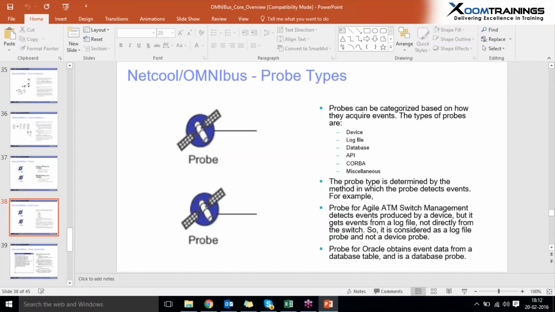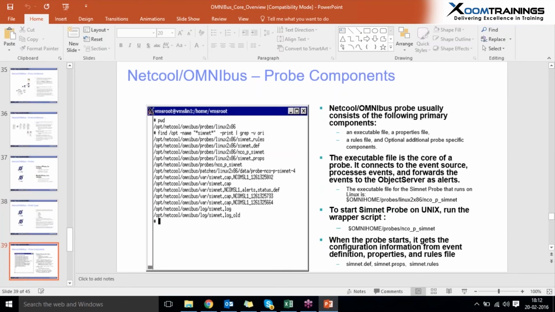Probes for Agile ATM switch management detect events produced by a device, but they get events from log files, not directly from the switch. Probes for Oracle obtain event data from a database. So these are examples of probes according to their functionality types. We also discussed the components of the probes: the tools file, the raw capture file, and the configuration file.